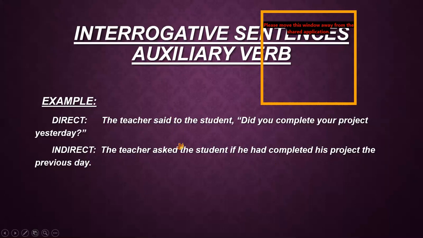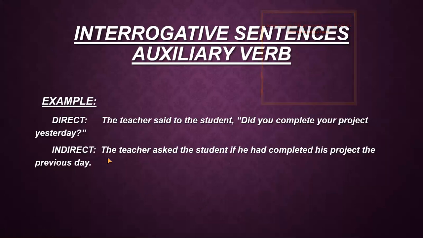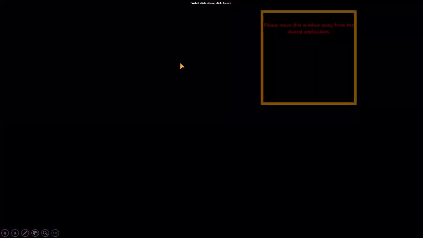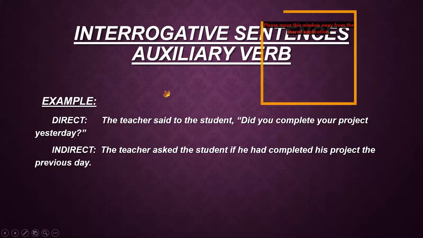I hope you have understood all the interrogative sentences, both the types, one with the WH words, one with the auxiliary verbs. Now I am telling you again the difference between both the forms. Interrogative sentences are those sentences which are used to ask questions.